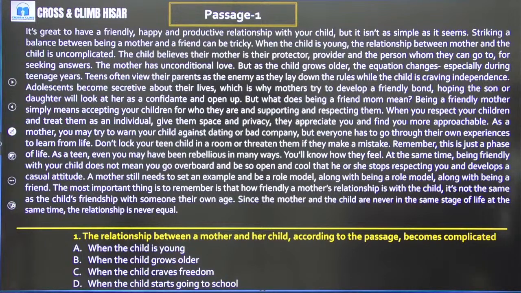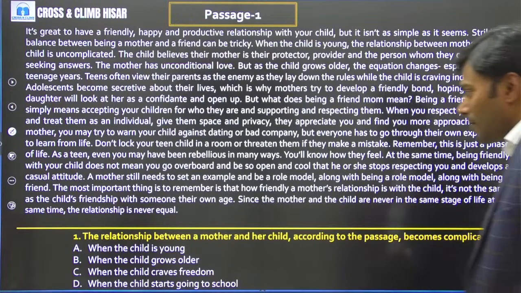So when will the children stop respecting you? When you become so casual with them and develop a casual attitude. A mother still needs to set an example and be a role model. Along with being a role model, along with being a friend, the most important thing to remember is that how friendly a mother's relation is with the child, it's not the same as a child's friendship with someone their own age. Since the mother and the child are never in the same stage of life at the same time, the relationship is never equal. It means there are some conflicts.